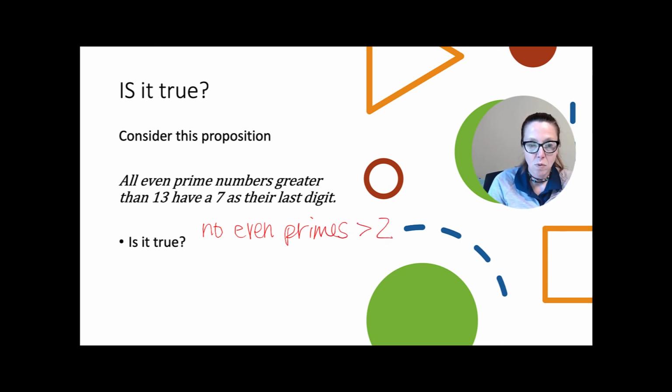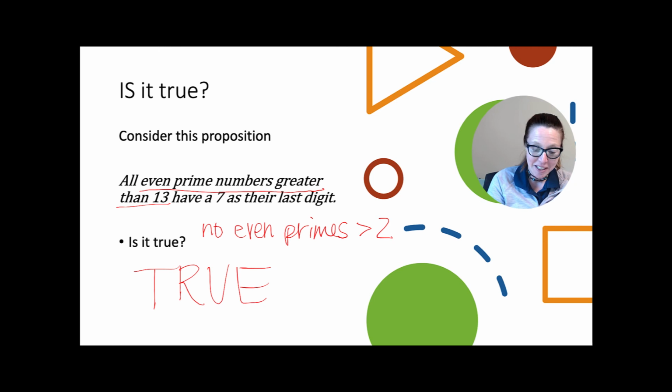Okay, well, this set is very small. And we say they have 7 as their last digit. Well, first of all, if a number ends in 7, it's not even. So we have all sorts of problems. But is this true? The answer is, it is.